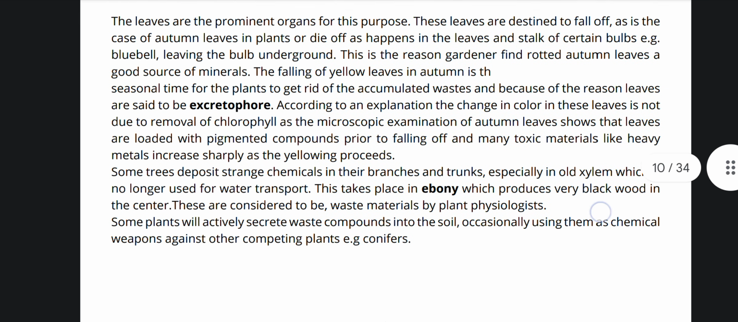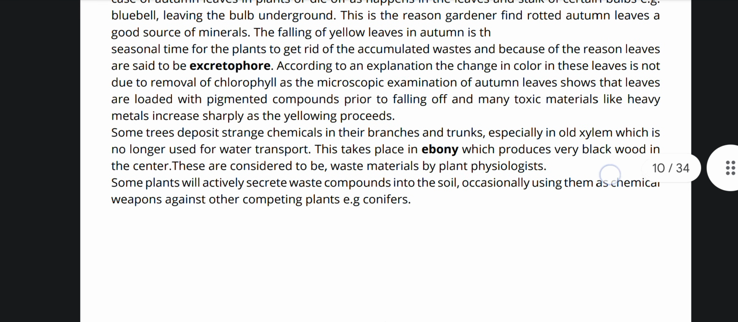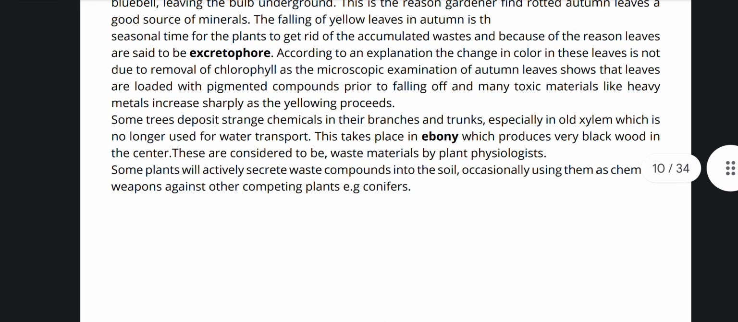According to the explanation, the change in color in these leaves is not due to the removal of chlorophyll, as a microscopic examination of autumn leaves shows that leaves are loaded with pigment compounds prior to falling off, and many toxic material like heavy metals increase sharply as the yellowing proceeds.